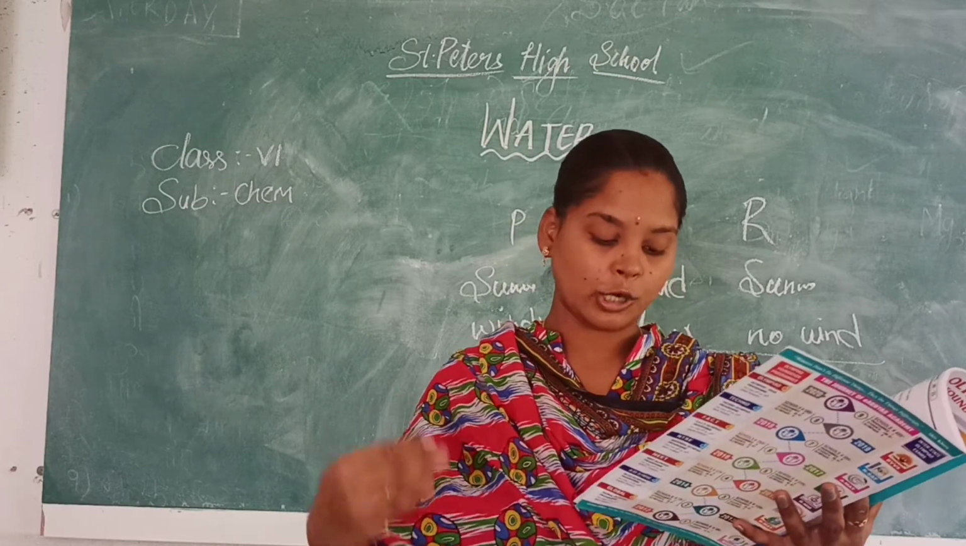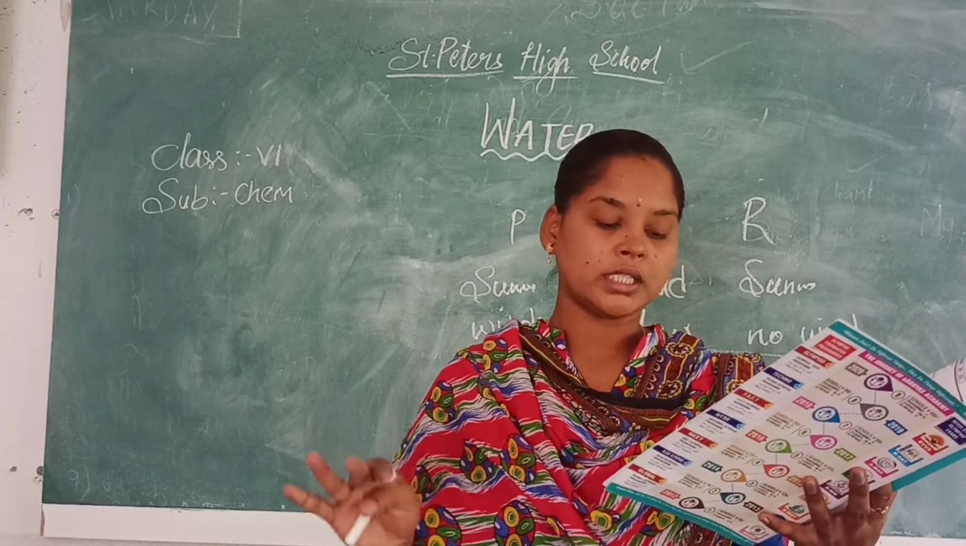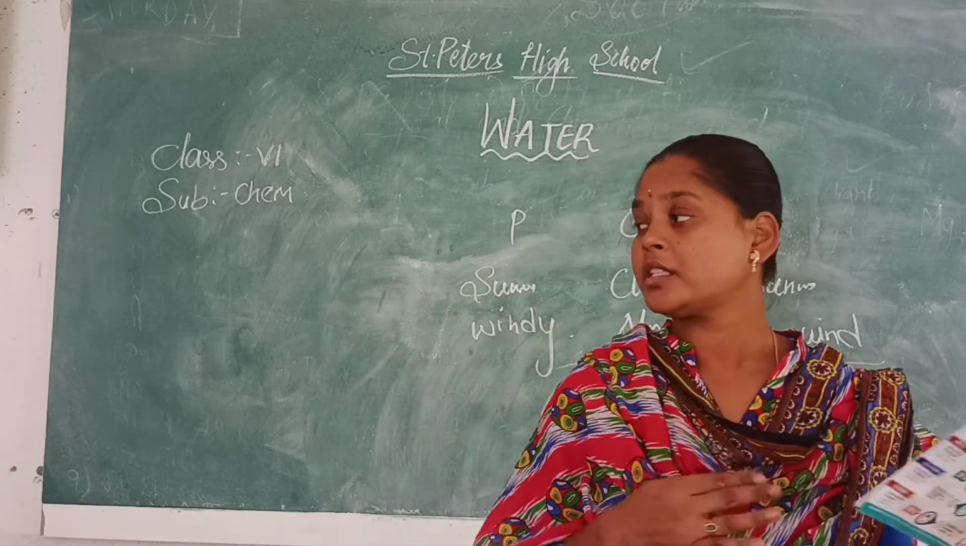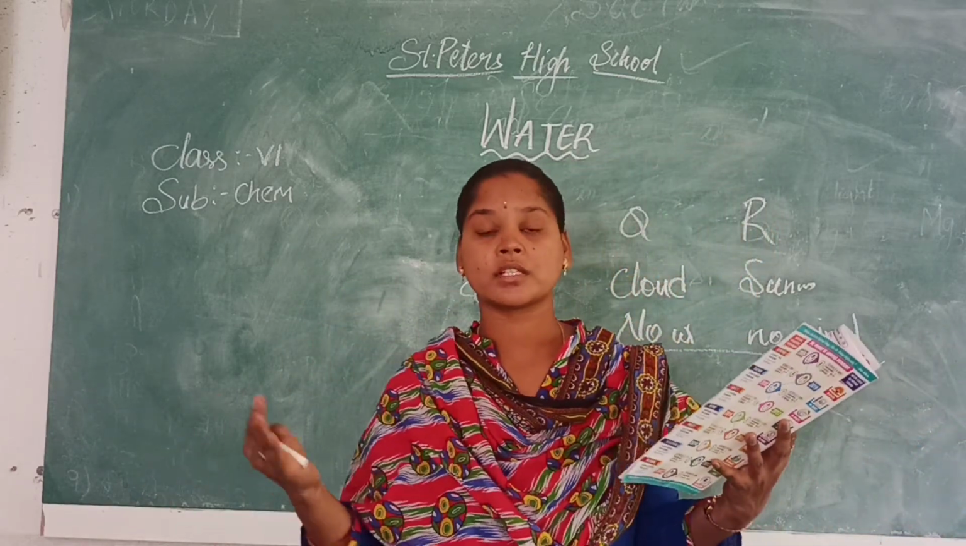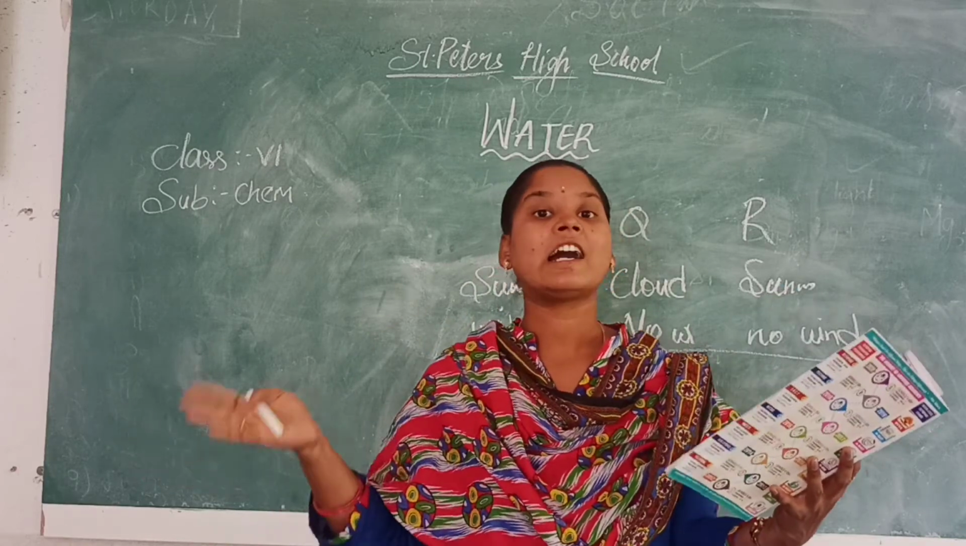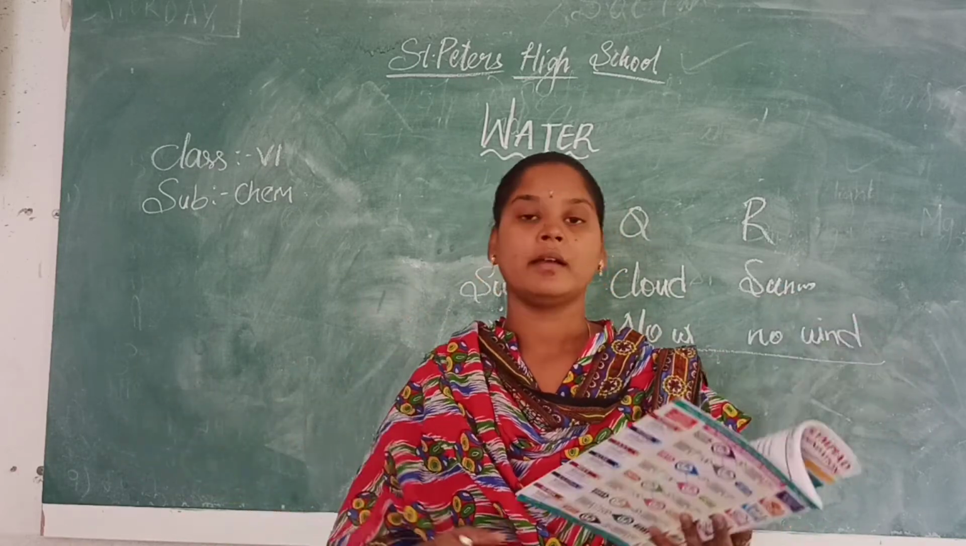What is the process called when water on the earth changes to water vapor in the air? Water changes to water vapor. This process is called what? Evaporation. And water vapor to clouds? Condensation. Clouds to rain? Precipitation.